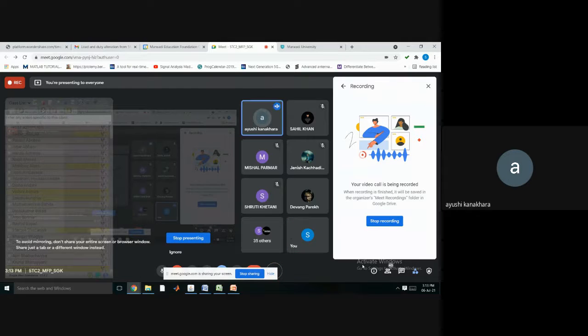Ma'am, our class has no group in WhatsApp. You don't have a WhatsApp group? No, ma'am. Okay, so I'll make a separate group for MPI only, right? So in that we will communicate. I'll make a separate group for microprocessor students, right? By today or tomorrow, and you will find all the necessary information there.